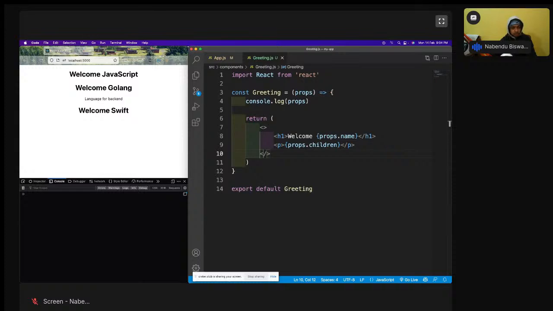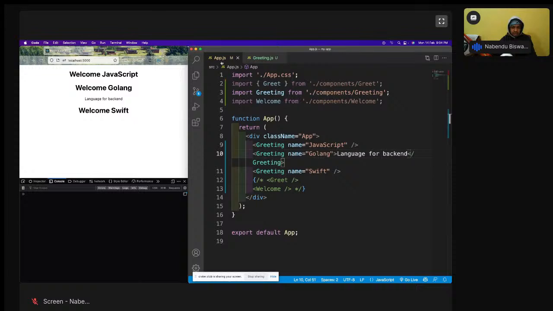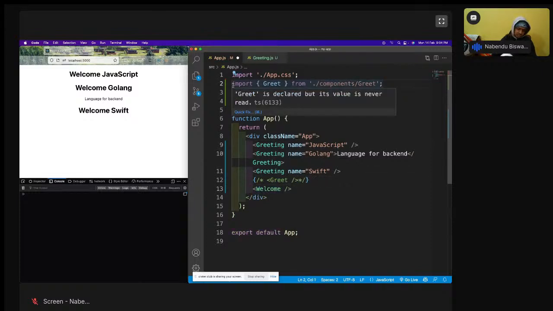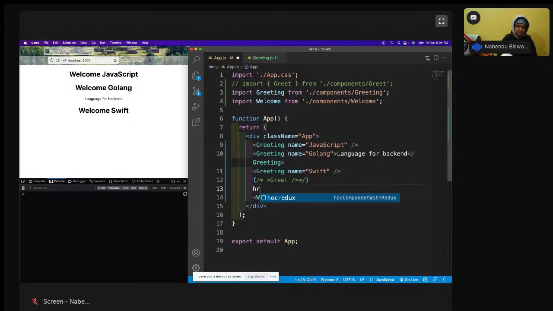Now we are going to do the same props thing in a class-based component. The class-based component is this Welcome. Actually, I'm not going to use this thing, so comment it out, and comment it out from here also. So we are going to use Welcome, and let me have an HR between it.